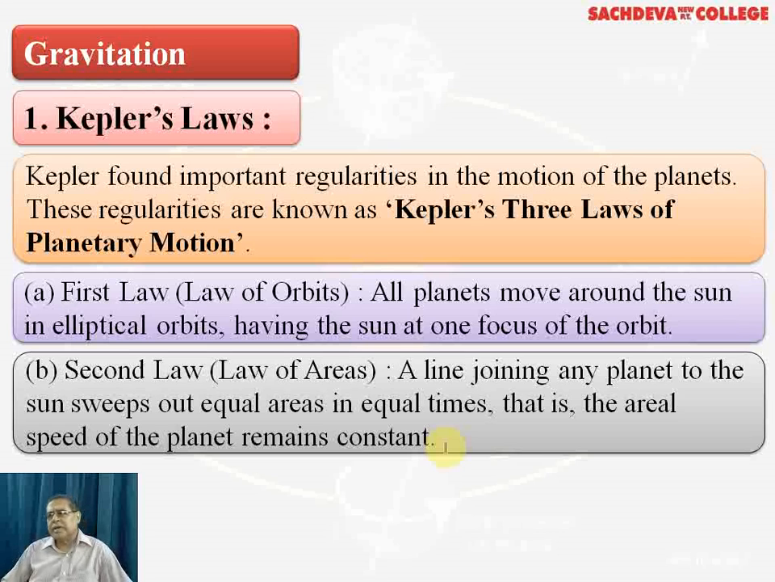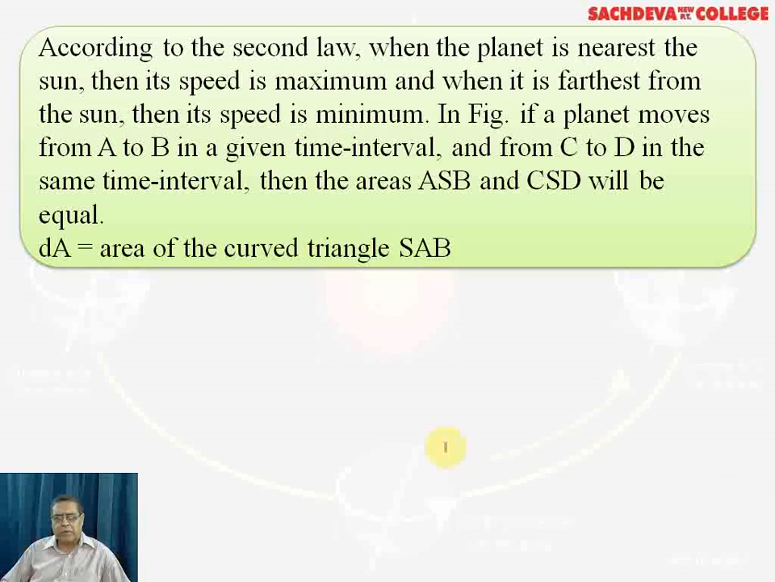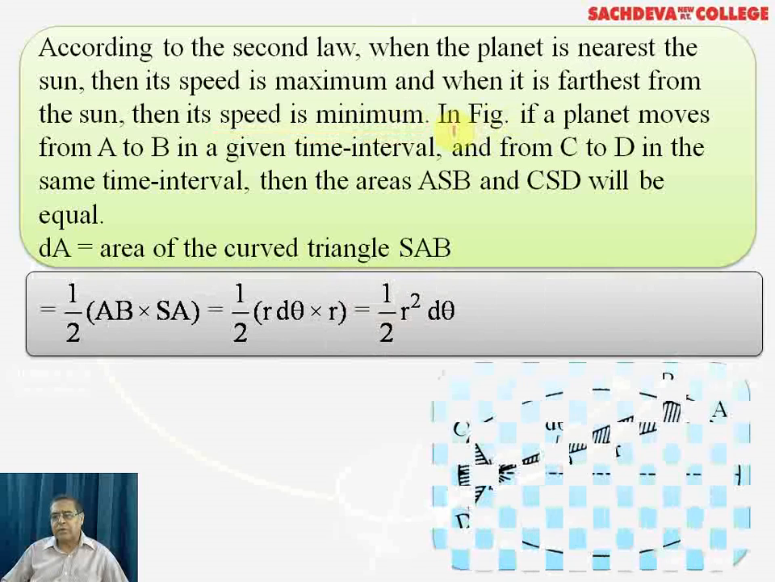For example, when the planet is close to the sun, its speed goes on increasing, and when it is farther away from the sun, we will find its speed decreasing. So these facts are to be discussed. According to the second law, when the planet is nearest the sun, its speed is maximum, and when it is farthest from the sun, its speed is minimum. So we can refer to the figure.